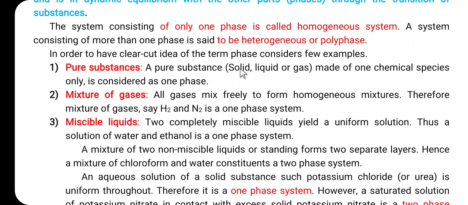So when we consider a pure solid, the value of the phase, or P, is equal to 1. In case of a pure liquid, again P is equal to 1. In case of a pure gas, again P is equal to 1. So this is the first example.